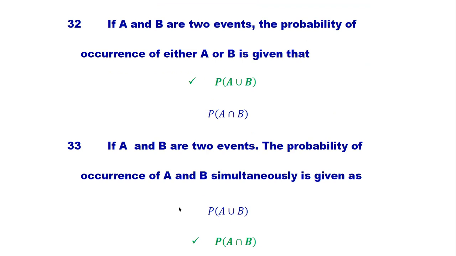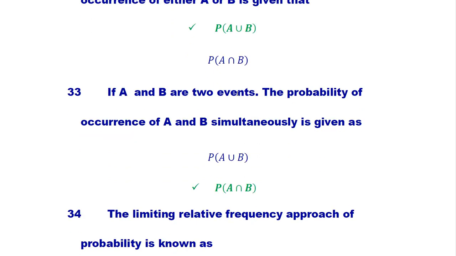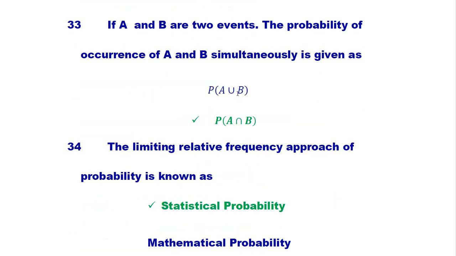If A and B are two events, the probability of occurrence of either A or B is given as the probability of A union B. If A and B are two events, the probability of occurrence of A and B simultaneously is given as the probability of A intersection B.